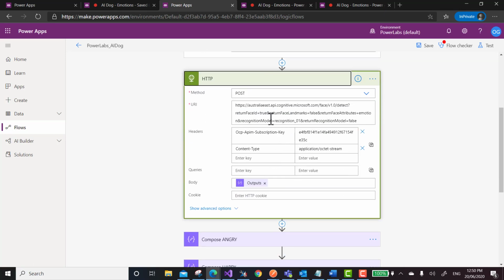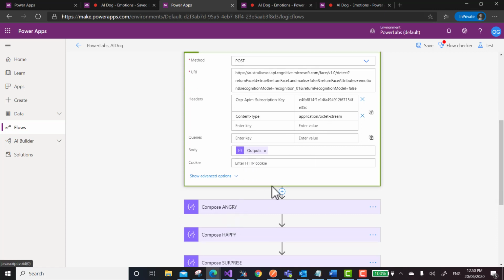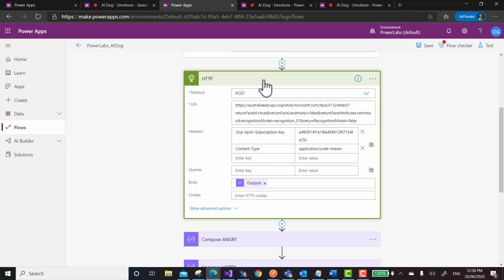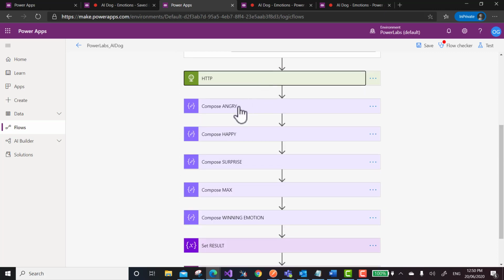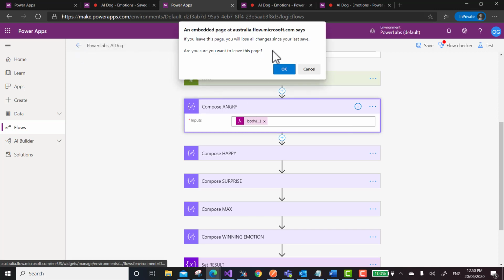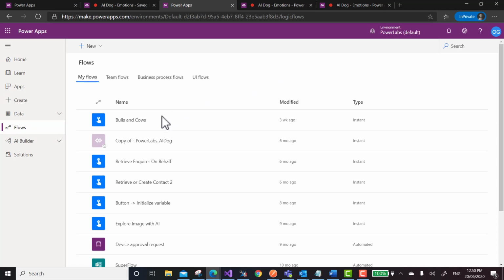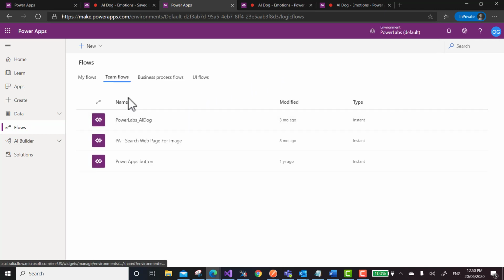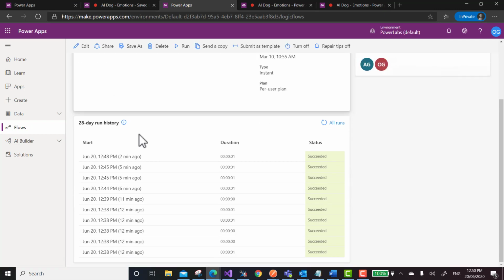Then we feed it into the Cognitive Services Face Detection API, and capture the output. Then there's a funny bit here because we need to have a look at how it looks.